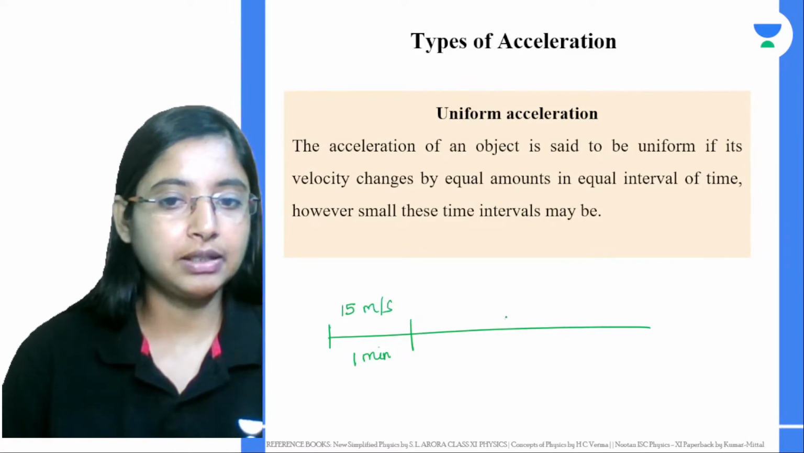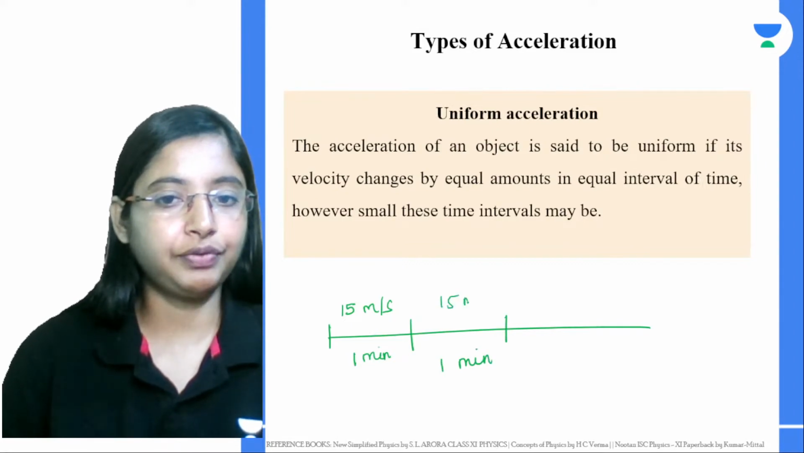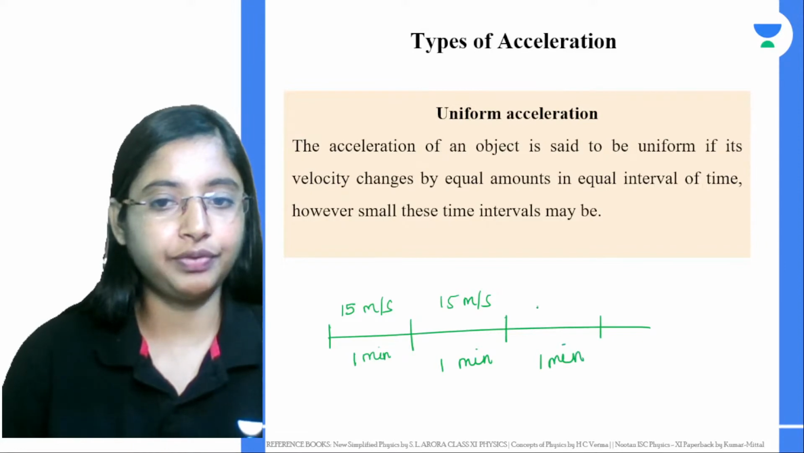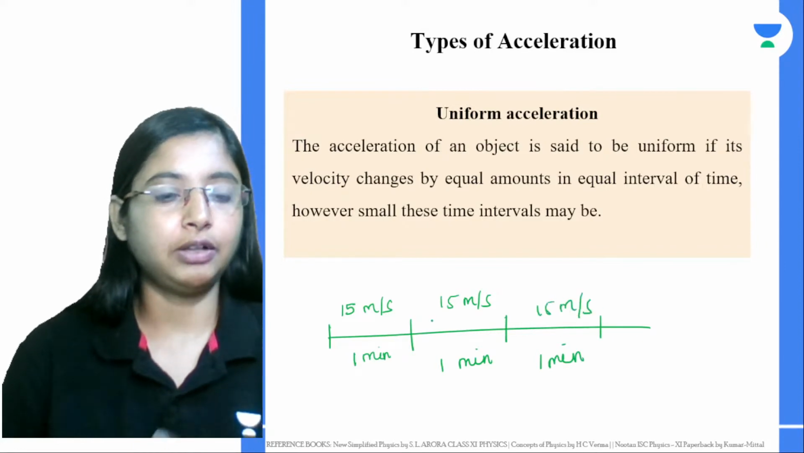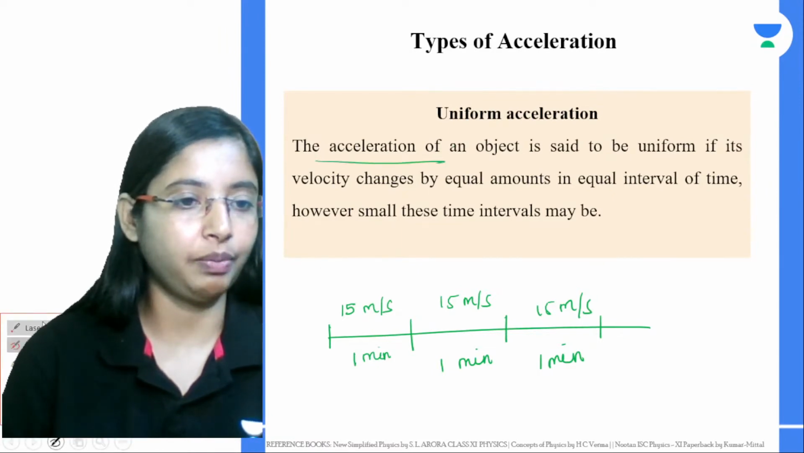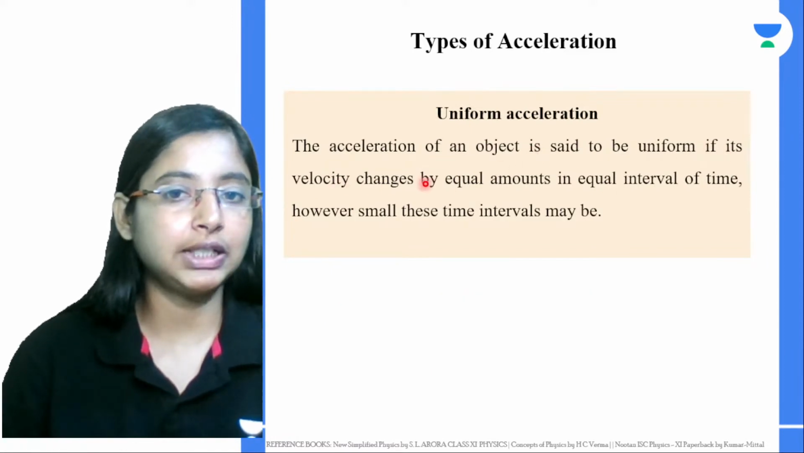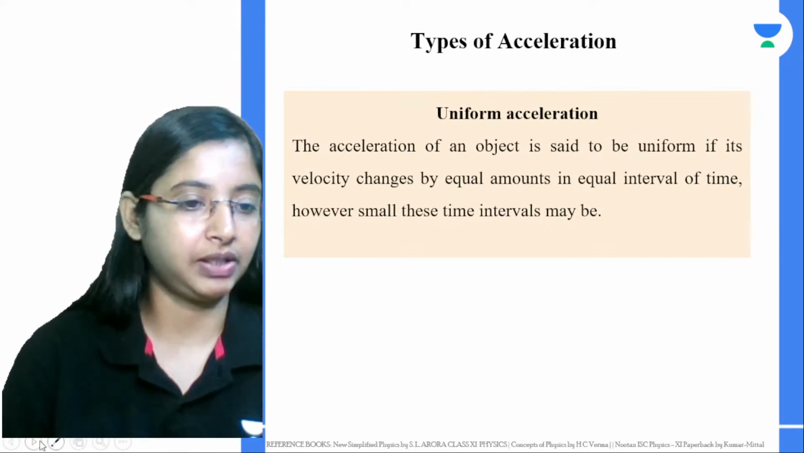For the next 1 minute, the velocity of the car is 15 meters per second. For the next 1 minute, again 15 meters per second. Now if this happens, then the acceleration we talk about is uniform acceleration. The acceleration of an object is uniform if its velocity changes by equal amounts in equal intervals of time, however small this time interval can be.